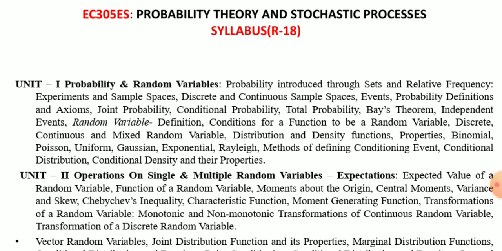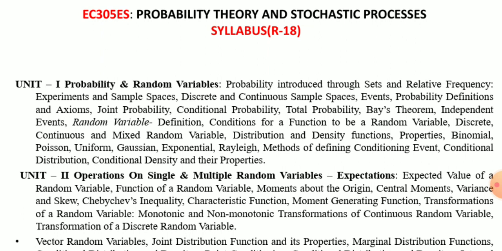After that, I am going to give you what is an experiment, experiments and sample spaces, discrete and continuous sample spaces, events, probability definitions and axioms, joint probability, conditional probability, total probability, Bayes theorem, independent events. Up to this I am going to cover in this video.